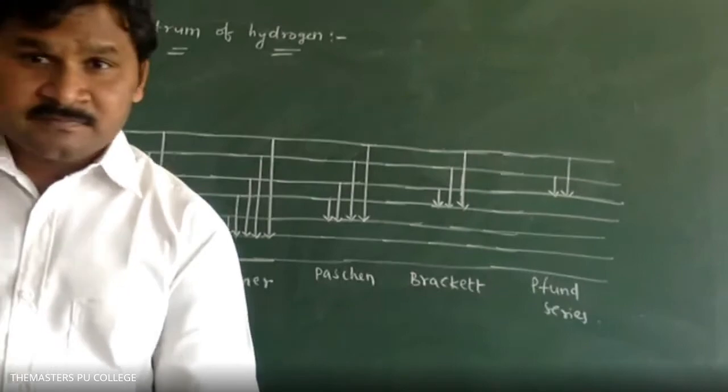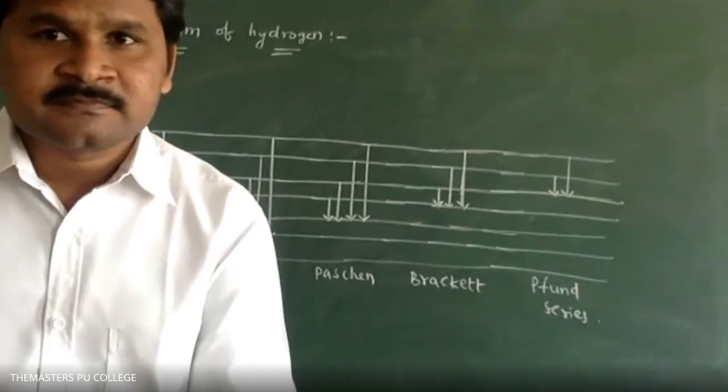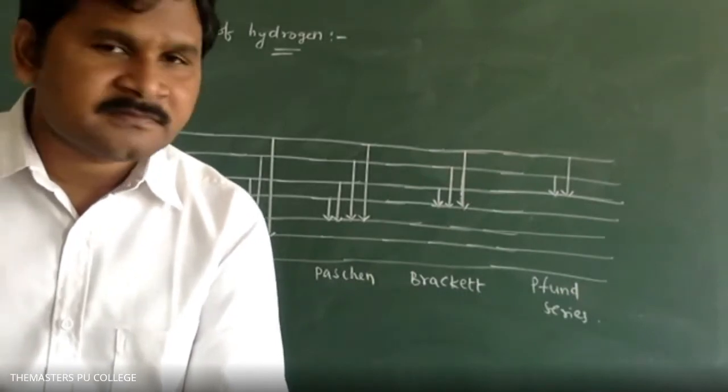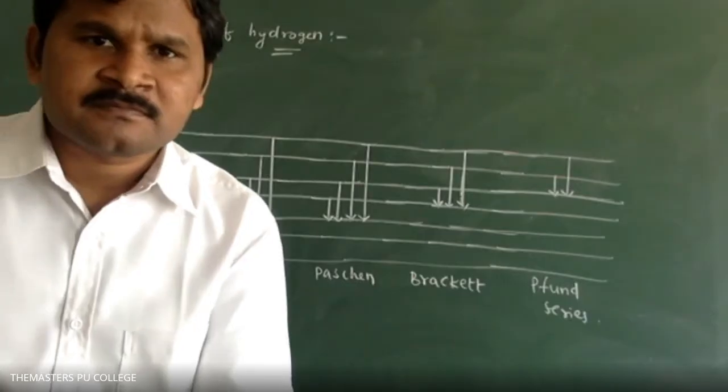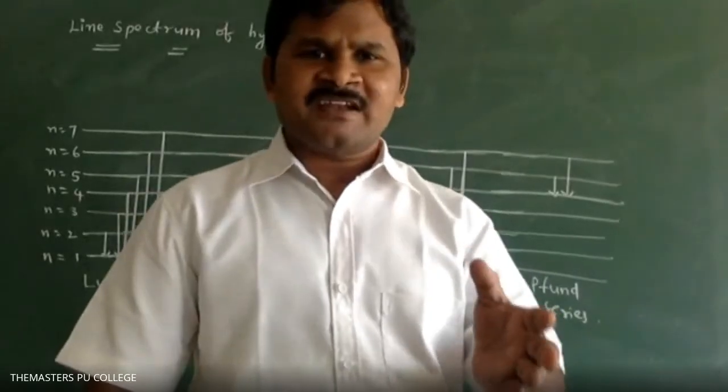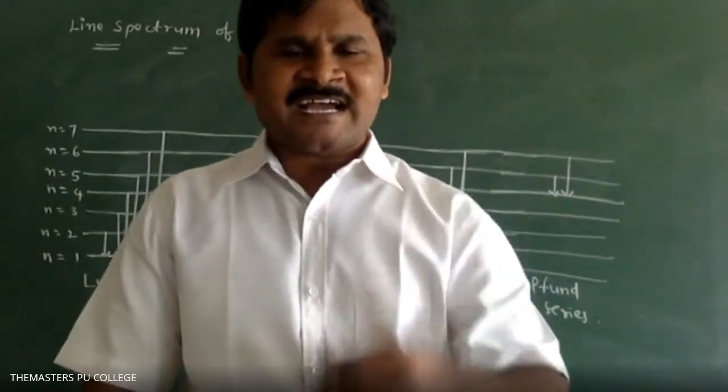Sir, after which orbit will the electron come out? Electron coming out means we are using ionization energy.